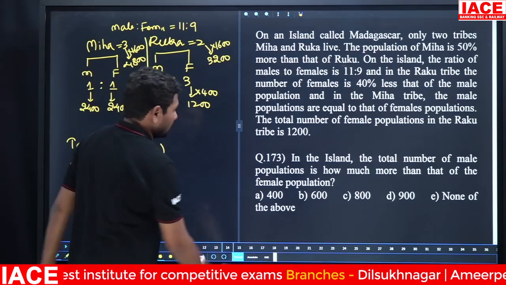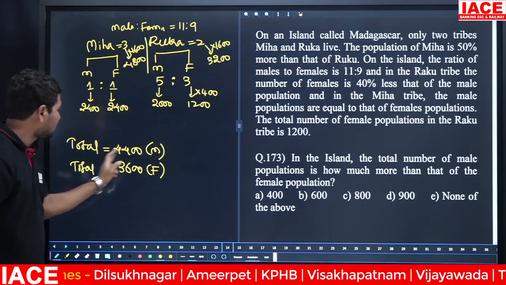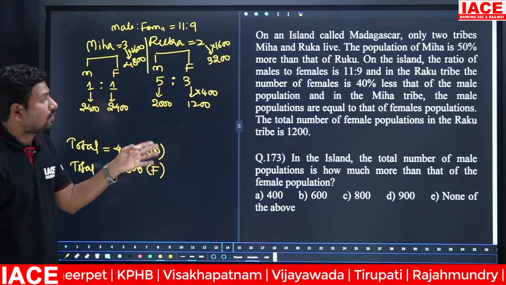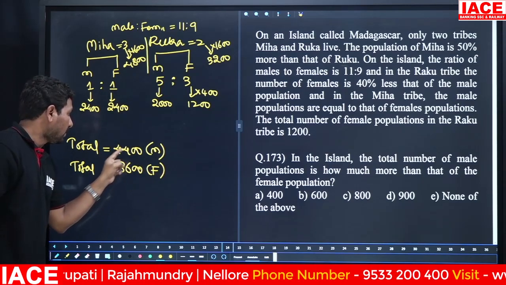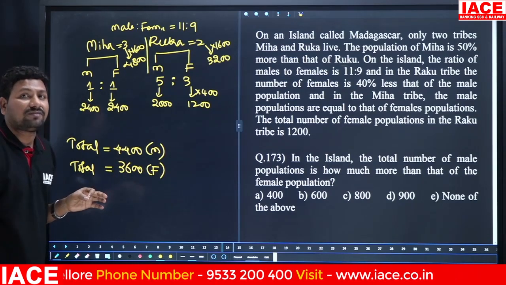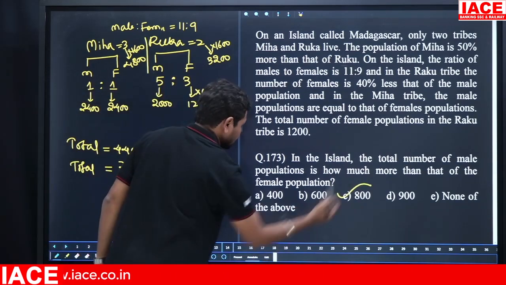Next, in the island, the total male population is how much? 4400. How much more is it than the female population? Female population is 3600. The difference between 4400 and 3600 is 400 plus 400, which is 800. Option C.